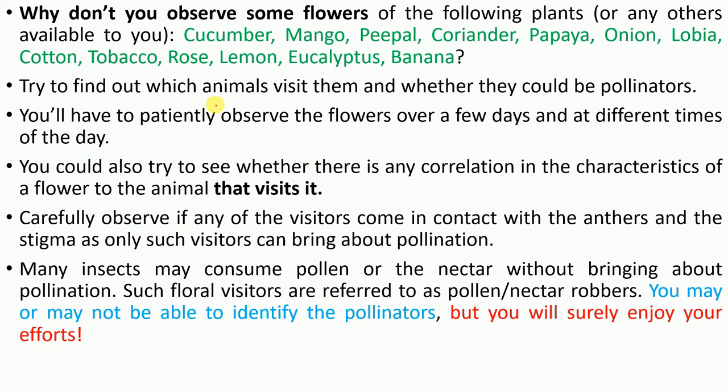This is one practice you need to do. Kindly check in your area, for example flowers of cucumber, mango, peepal, whatever flowers are available in your area. You can go there, visit and observe which pollinators are coming and what kind of behavior they show. Obviously you will get some information, though there is some chance you may not, but you will surely enjoy your efforts, right? This is a small practice you can do in a nearby area.